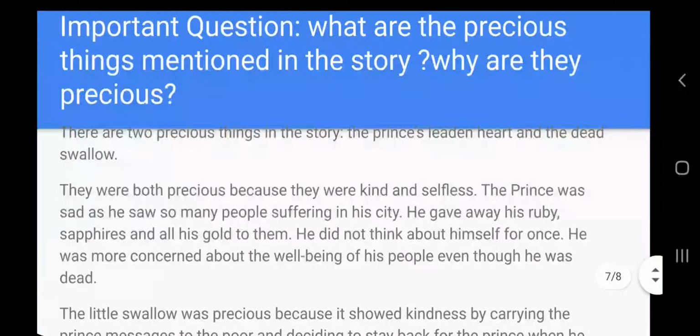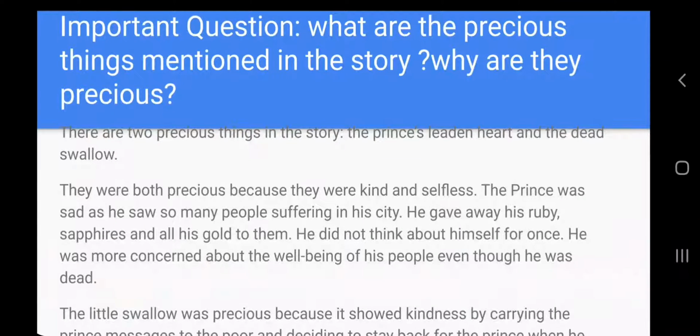Now comes the turn of an important question. What are the precious things mentioned in the story and why are they precious? There are two precious things in the story, the prince's leaden heart and the dead swallow. They were both precious because they were kind and selfless.